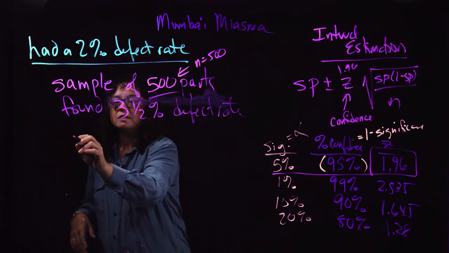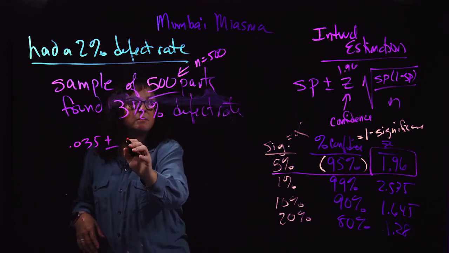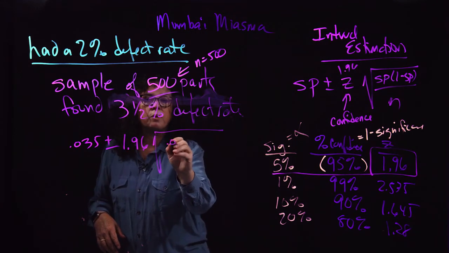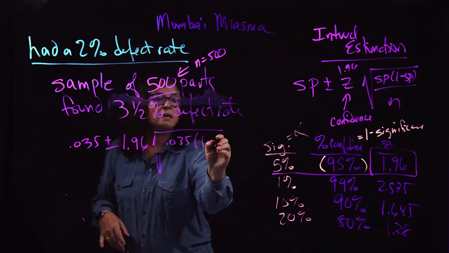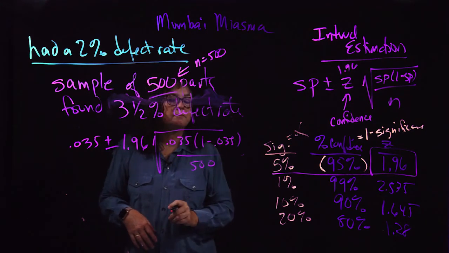So my confidence interval is going to be 0.035 plus or minus 1.96 times the square root of 0.035 times 1 minus 0.035 over the N of 500.